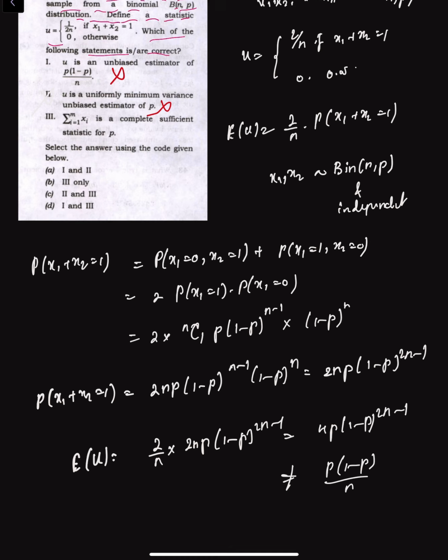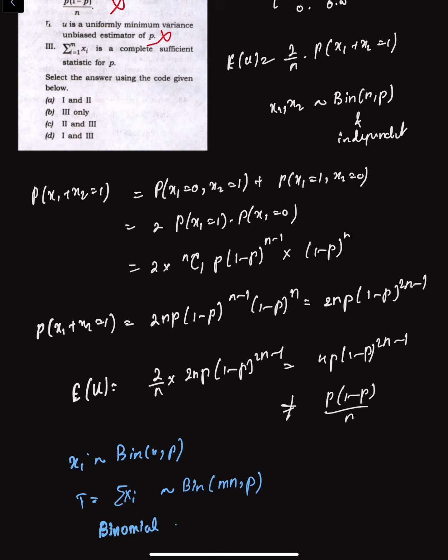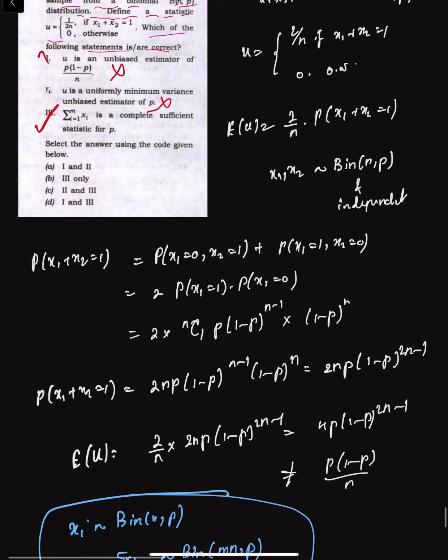Now the third statement says the summation of Xi is a complete sufficient statistic for p. Now we know that each Xi follows Binomial(n, p) and they are independent, and T = summation of Xi follows Binomial(mn, p), and we know that the binomial family is a part of the exponential family, so therefore the sum is a complete and sufficient statistic. So statement 3 is correct. Statement 1 is wrong, statement 2 is wrong, statement 3 is correct, so option B is correct.